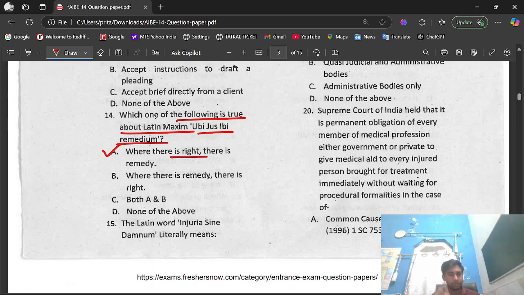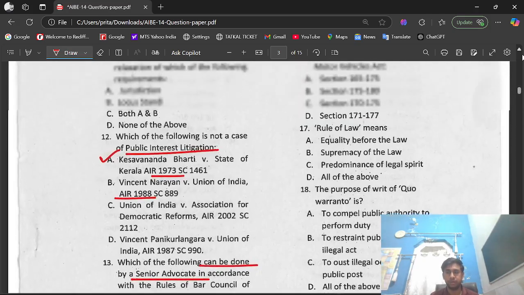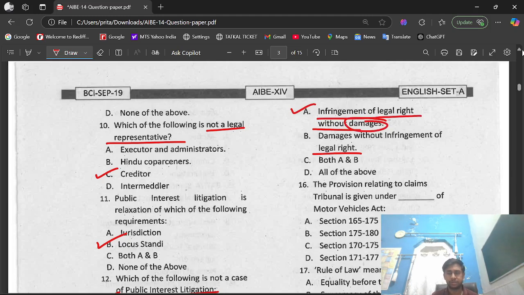Question number 15. The Latin phrase injuria sine damno literally means, options we have: Option A, infringement of legal right without damages. Option B, damages without infringement of legal right. Option C, both A and B. Option D, all of the above. Right option is option A, infringement of legal right without damages.